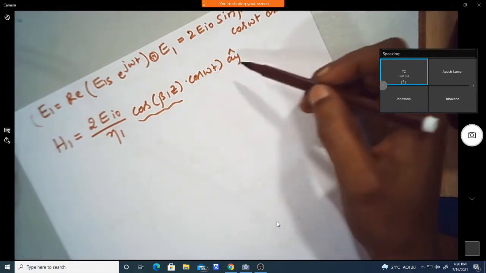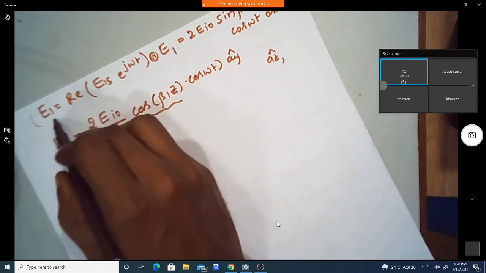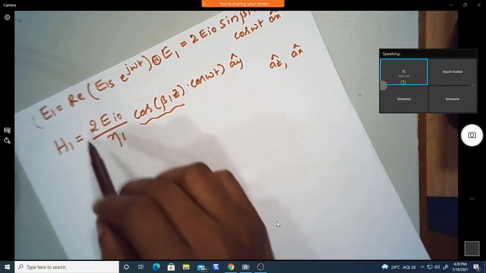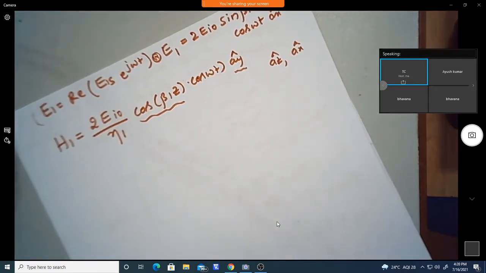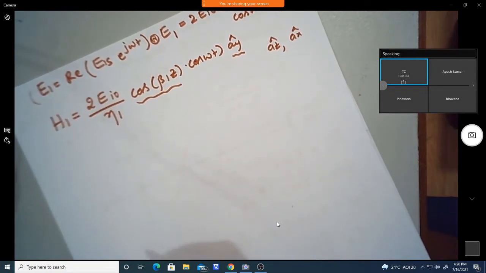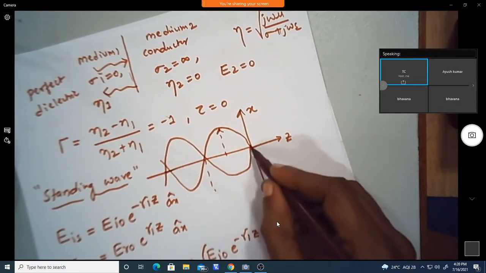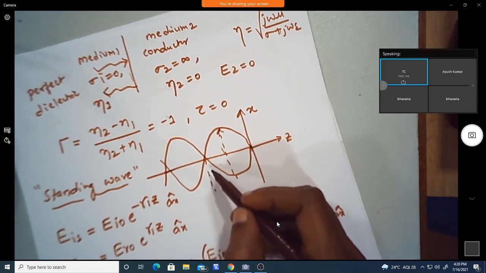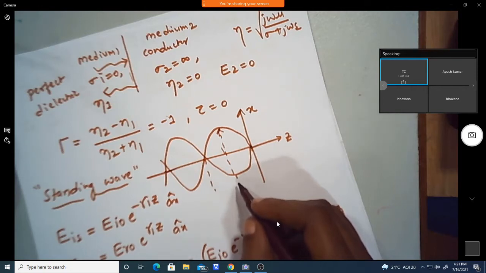Now if I take the propagation direction in the z direction, we know that E is in the x direction, so we can find the direction of the magnetic field, which will be in the direction of ay. So the standing wave which we have shown here, you can see this is a standing wave pattern. Where we will have the maximum and minimum values for a particular time instant, we can represent in terms of lambda.